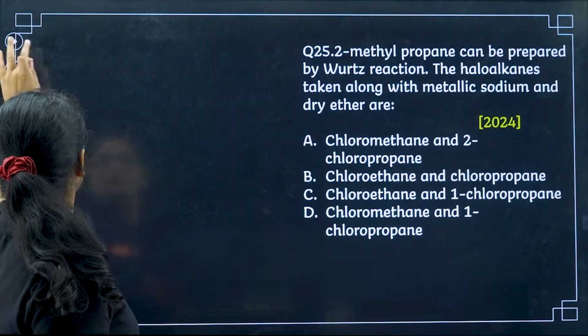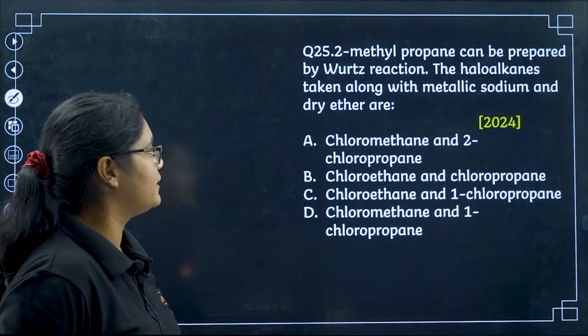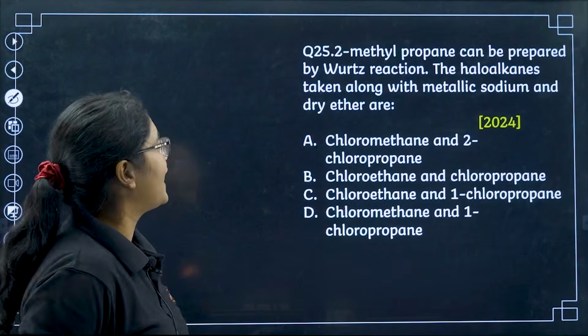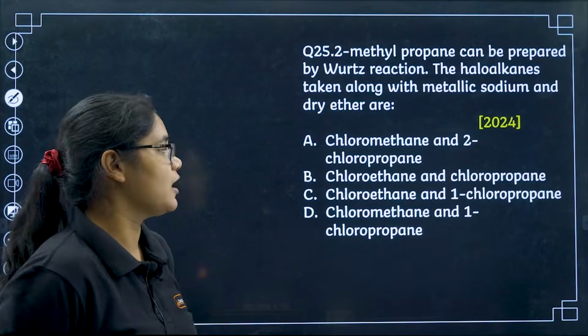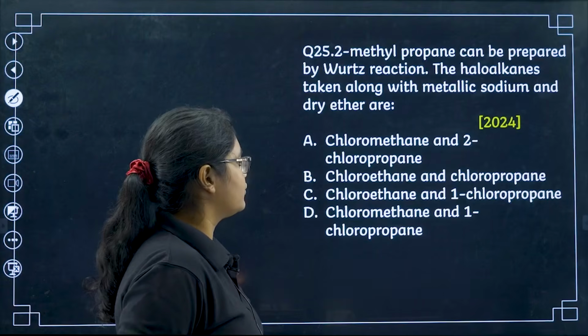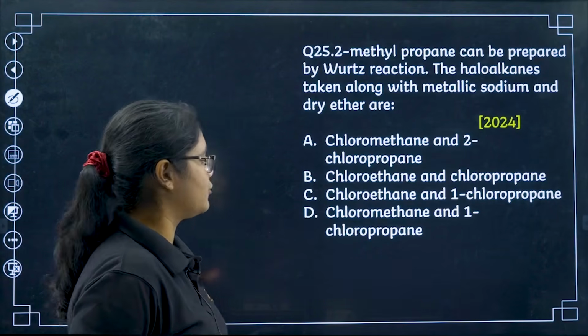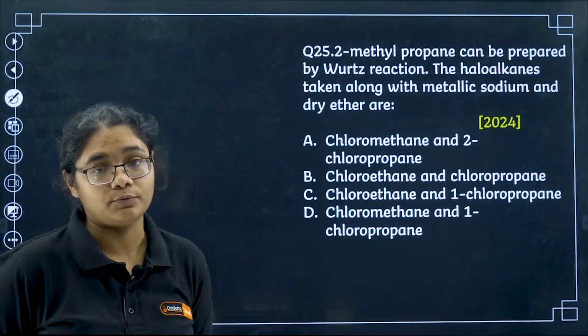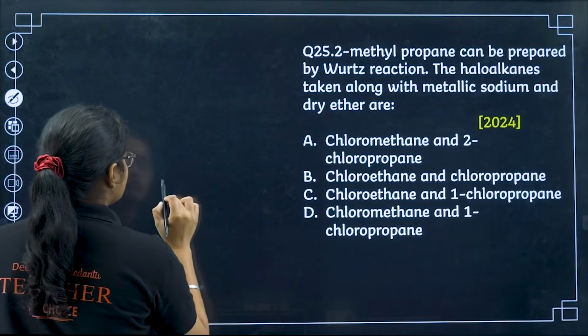Okay, moving to the 25th question. 2-methyl propane can be prepared by Wood's reaction. The haloalkanes taken along with metallic sodium and dry ether are: chloromethane and 2-chloropropane, chloroethane and chloropropane, chloroethane and 1-chloropropane, chloromethane and 1-chloropropane. What are we preparing? 2-methyl propane.